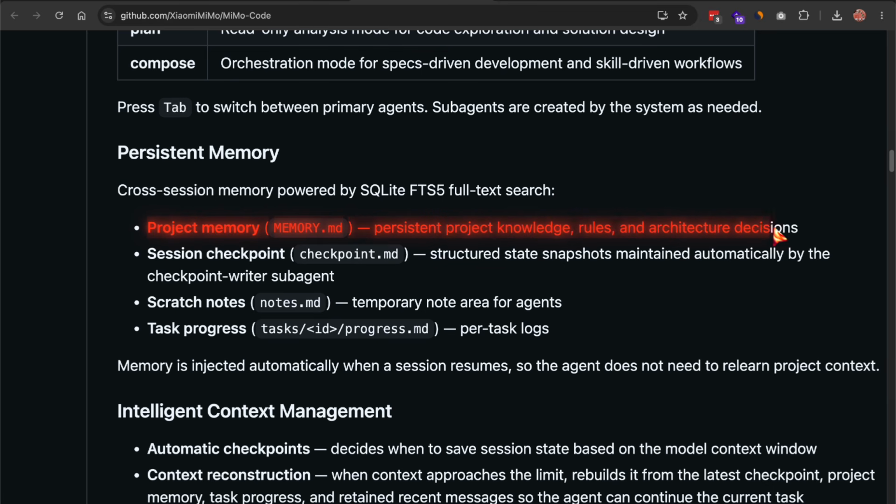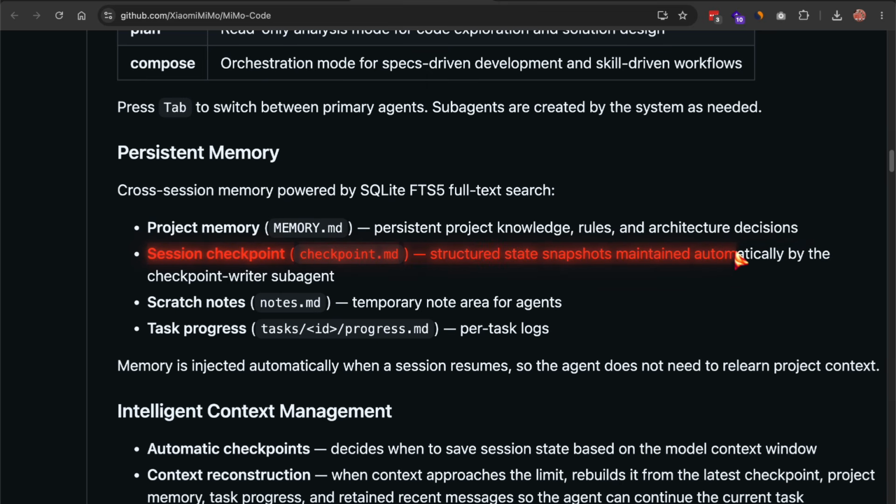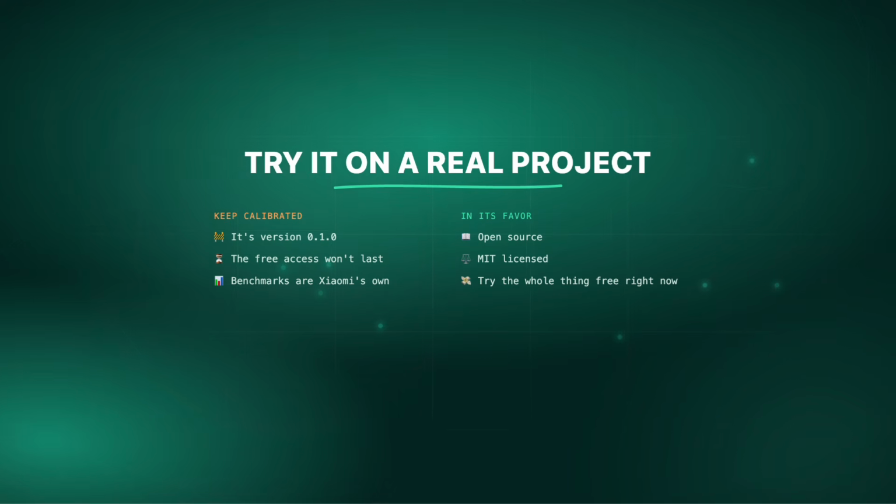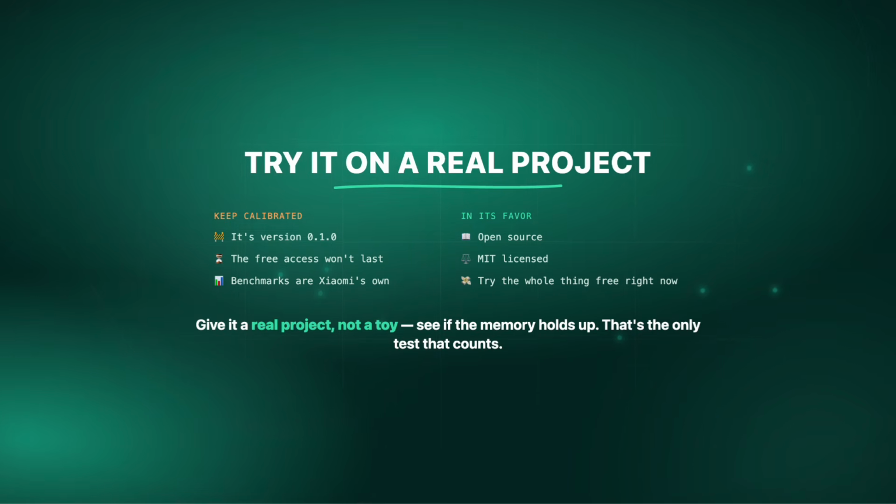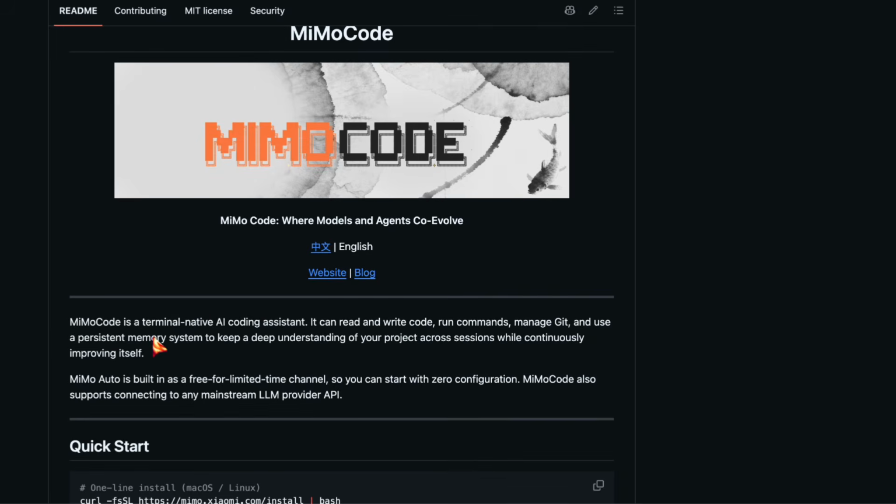The free access won't last, and the benchmarks are Xiaomi's own, so keep your expectations calibrated. But it's open source, it's MIT licensed, and you can try the whole thing right now without spending a cent. Give it a real project, not a toy one, and see if the memory holds up the way they say. That's the only test that counts.